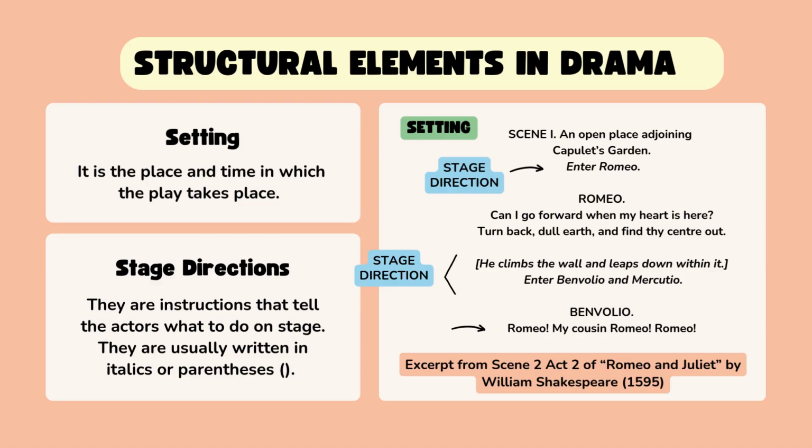Setting: Scene 1, an open place adjoining Capulet's garden. Enter Romeo. And stage direction. Can I go forward when my heart is here? Turn back, dull earth, and find thy center out. Stage direction here: He climbs the wall and leaps down within it. Enter Benvolio and Mercutio. This is the scene from Act 2 of Romeo and Juliet by William Shakespeare, 1595.